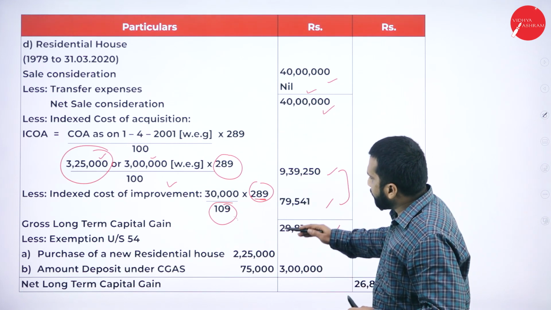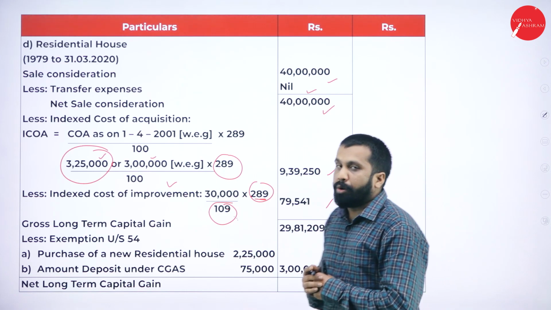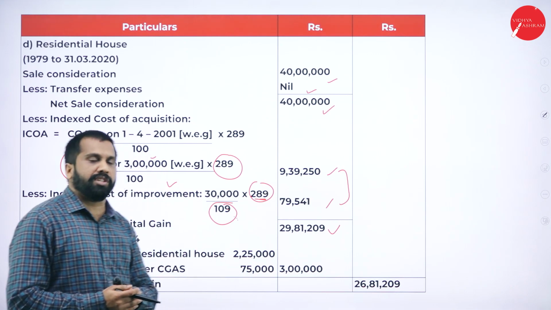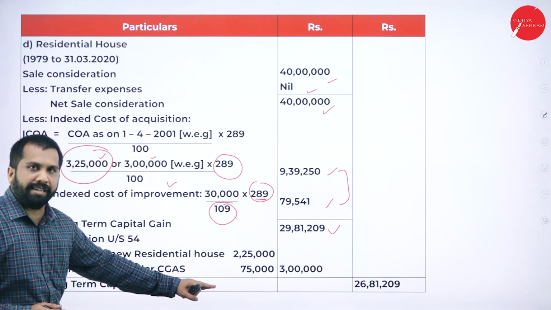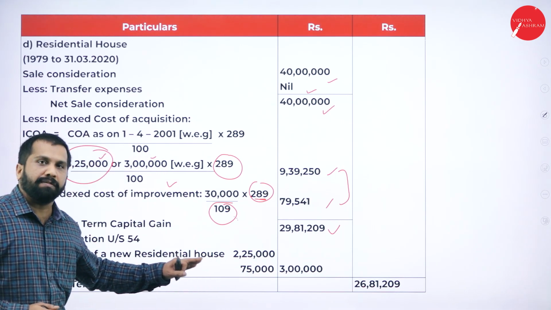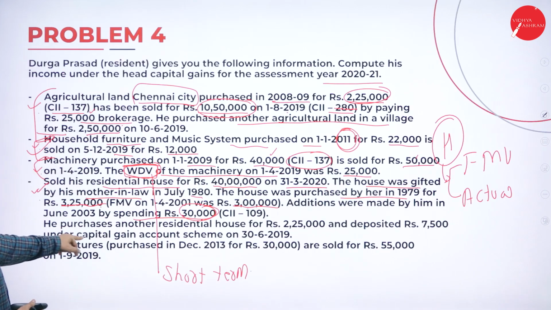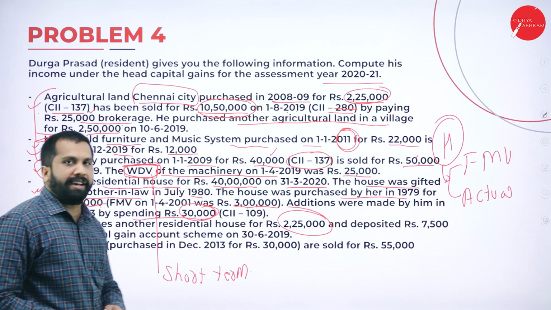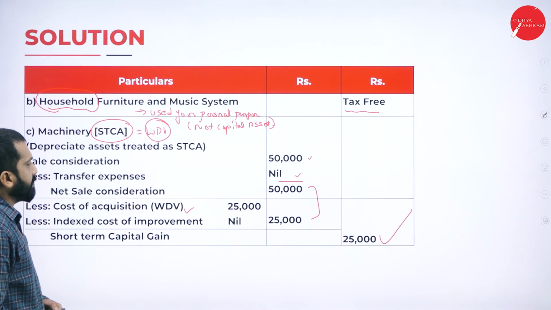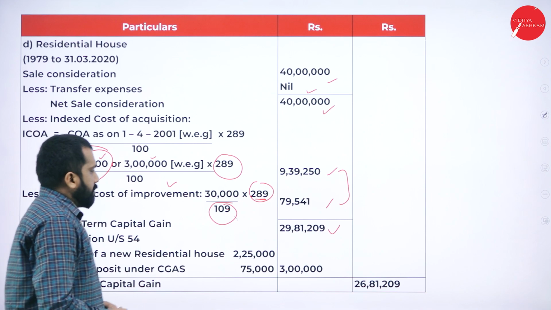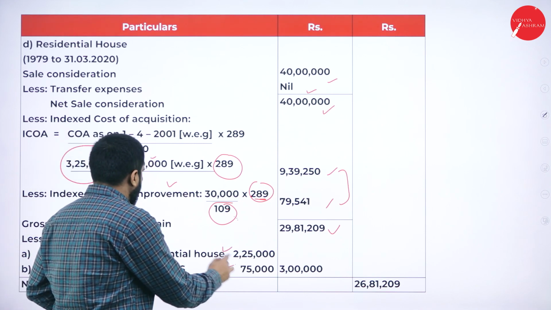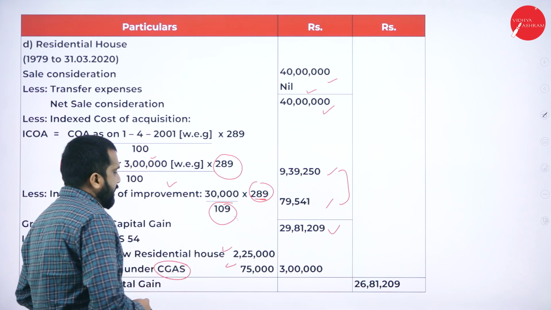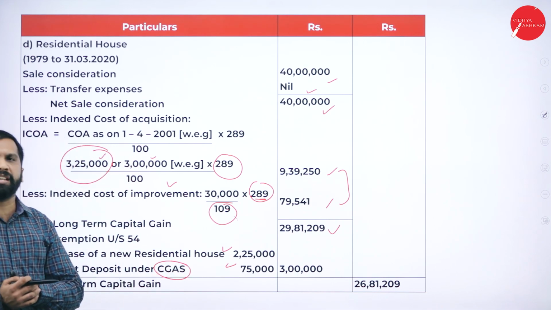Yes. Once it is done, we have to see whether they have purchased one more house. If one more house is purchased, that has to be deducted. What is the section? 54. I'll check. Purchased another residential house for 2,25,000. Now, minus 2,25,000 and again the amount of deposit under CGAS. So what is CGAS?